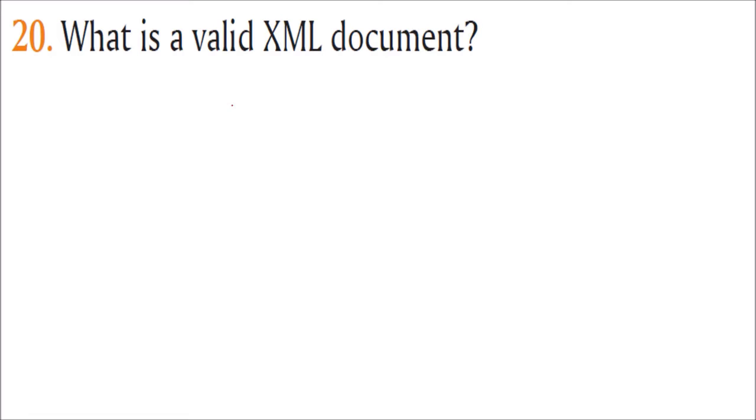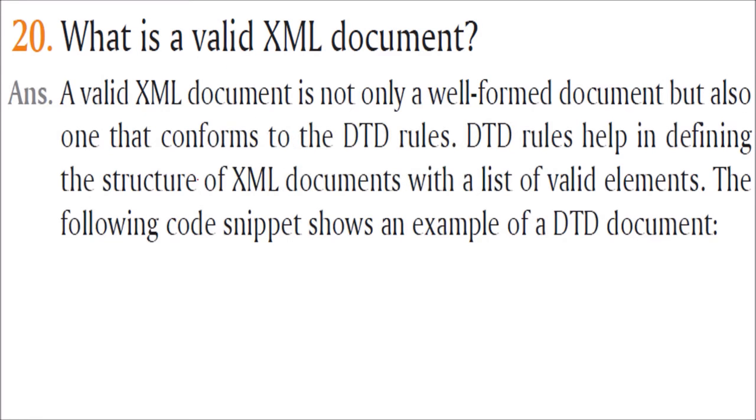What is a valid XML document? One is well formed, one is valid XML document. So a valid XML document is not only well formed but also it conforms to some DTD rules. DTD is document type definition rules. This helps in defining the structure of XML document with some list of valid elements.